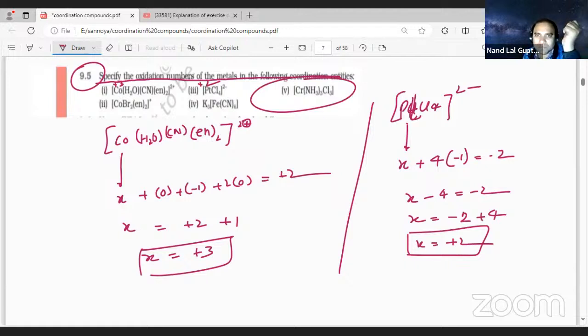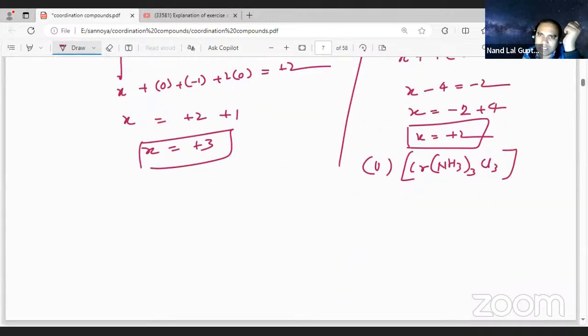Fifth one, you see, Cr(NH3)3Cl3. Student, NH3 is in the 0 oxidation state. Here X plus 3 molecules of NH3 at 0 plus 3 molecules of Cl at -1 equals 0. So X plus 0 minus 3 equals 0. So X is equal to +3.